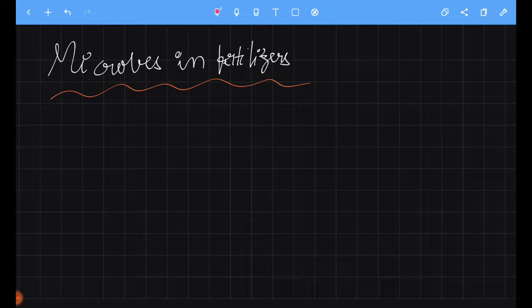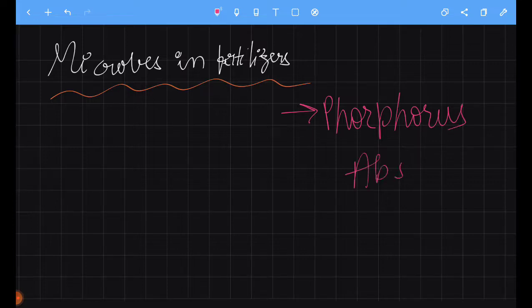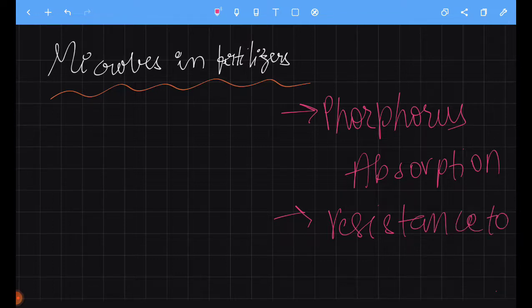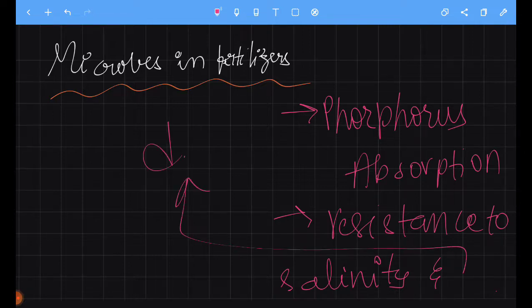These mycorrhiza help in phosphorus absorption, and they also provide additional benefits to the plant, such as resistance to salinity, and I'm writing the word here, drought.